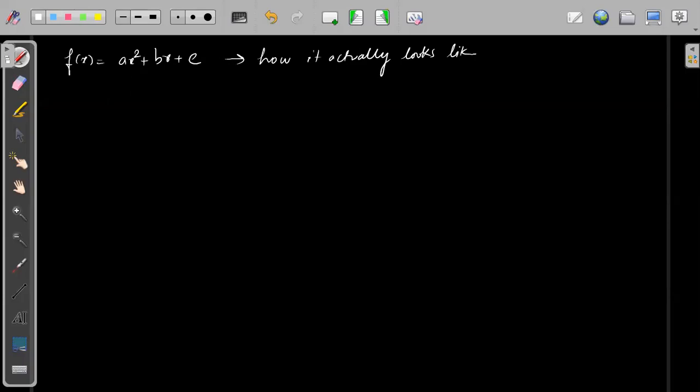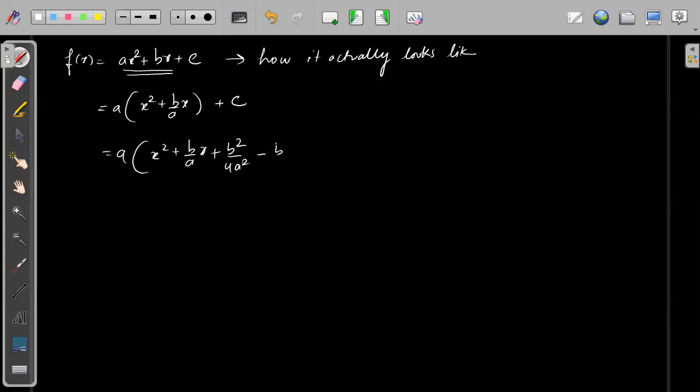So we have already seen that we can convert this f of x, this quadratic expression, into a perfect square. How can we convert into a perfect square? We can take a common. So this will become x square plus b by ax plus c. And then we can write this as a into x square plus b by ax plus b square by 4a square minus b square by 4a square plus c.